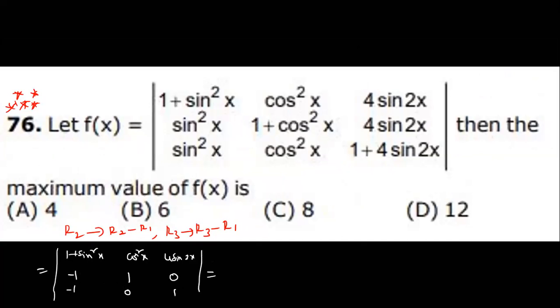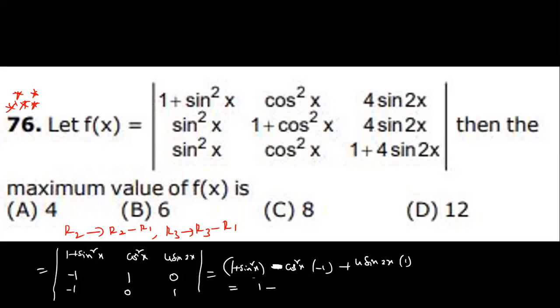Please expand this one. What is the result coming? 1 plus sin square x, plus cos square x into 1, plus 4 sin 2x into 1.